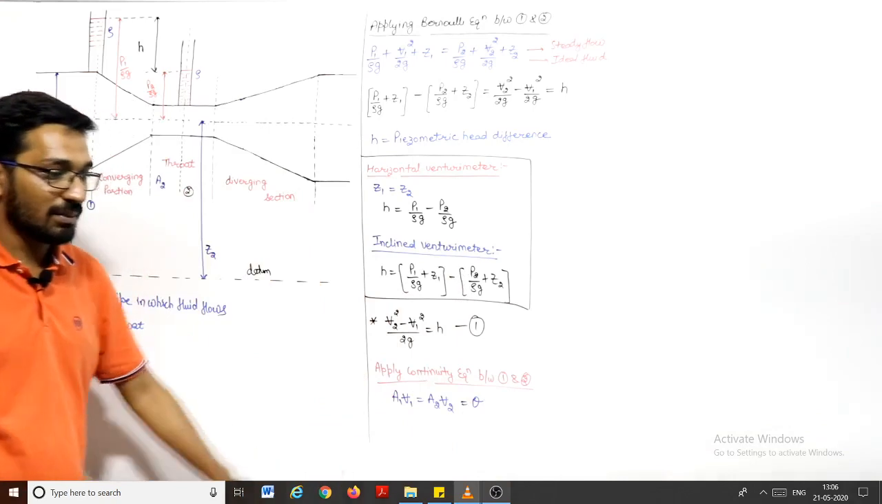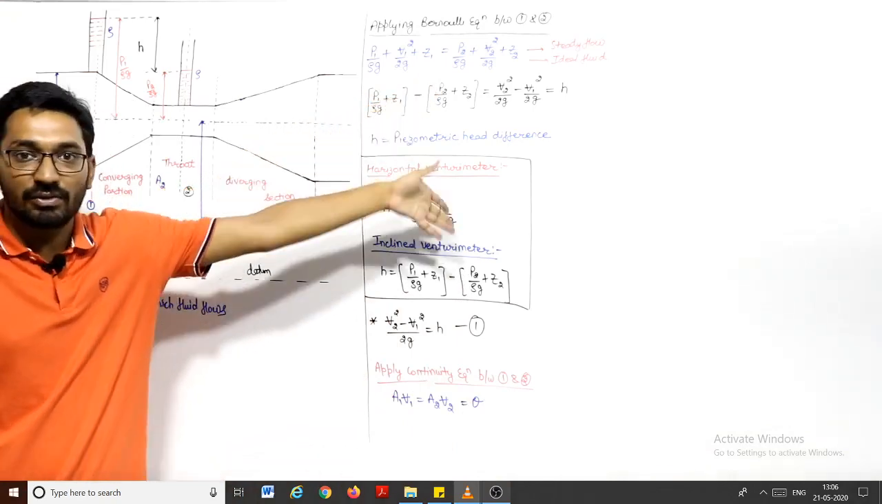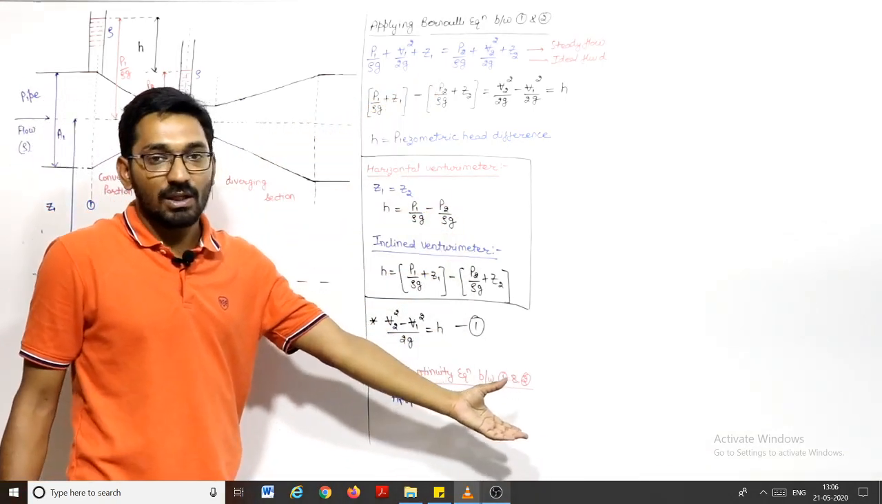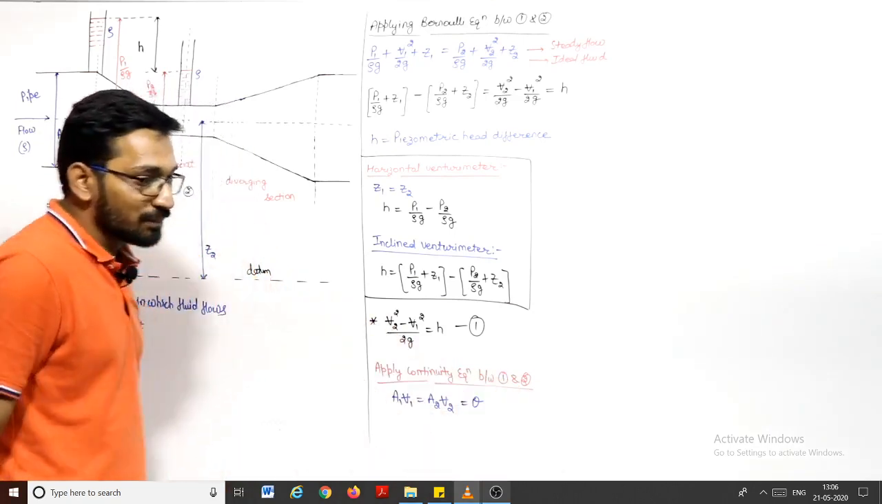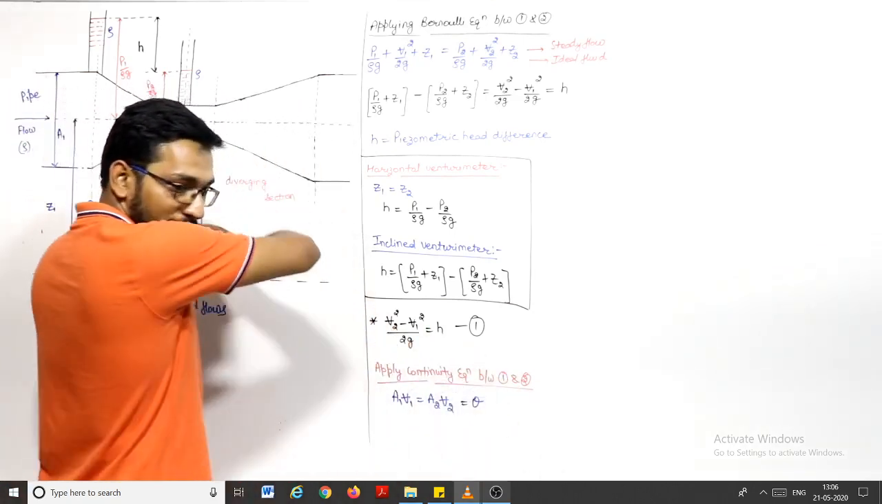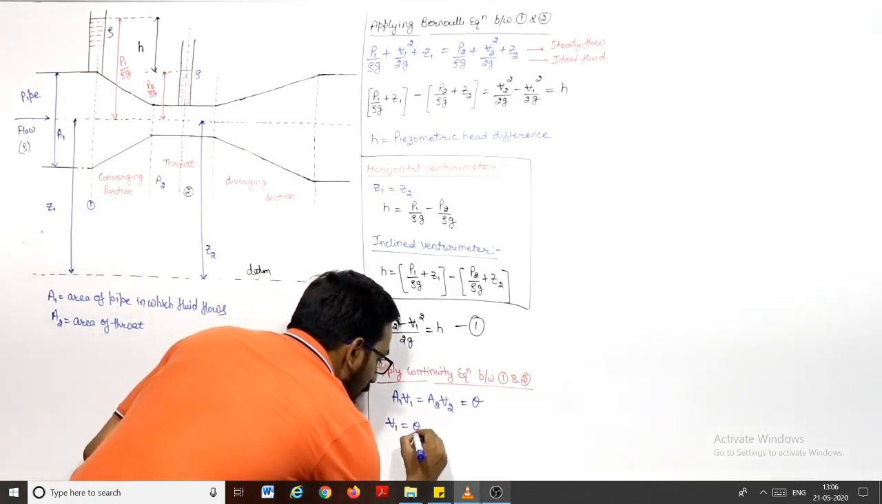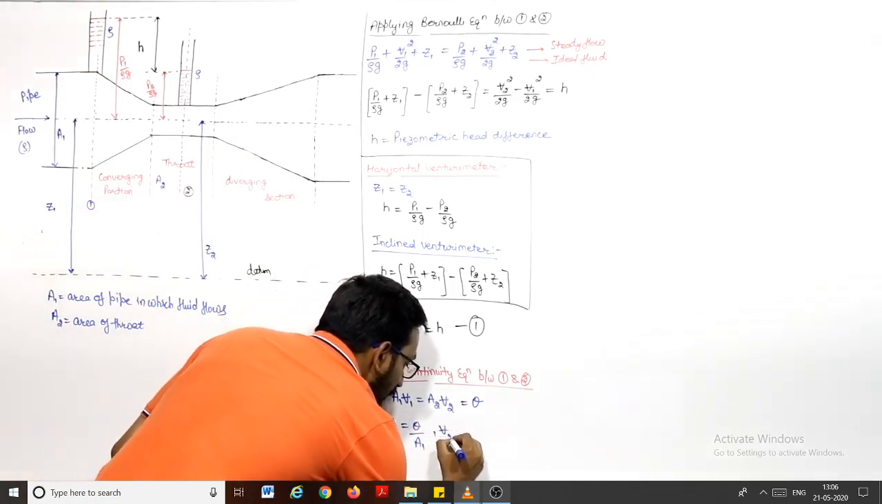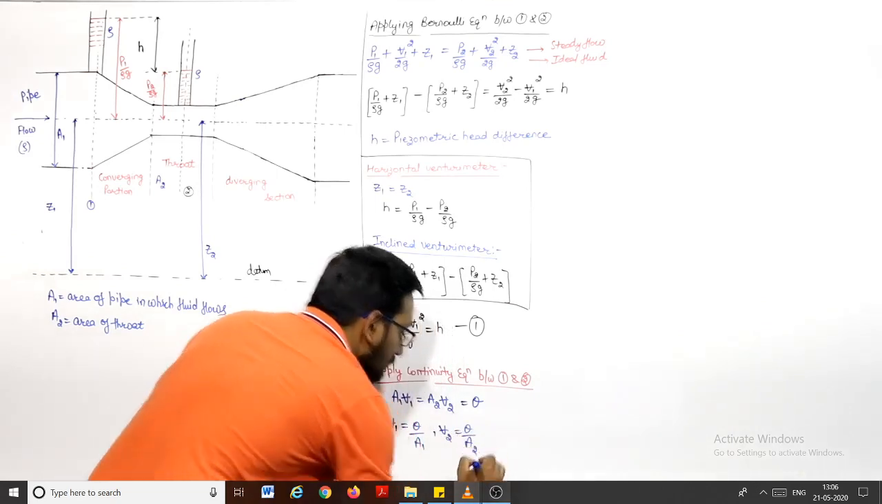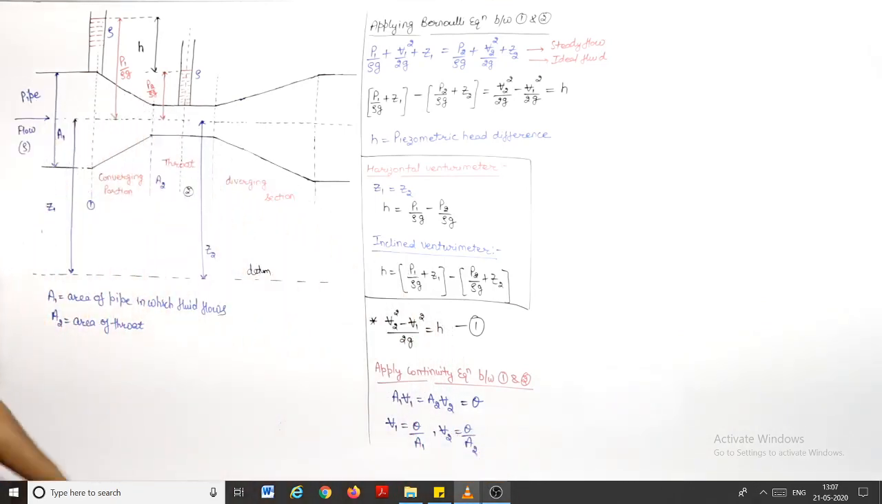This we can write for incompressible fluid only, and here we are taking the ideal fluid, so it is incompressible. So you can write A1 V1 is equal to A2 V2, and that is equal to discharge, right? From here you can write V1 will be equal to Q by A1 and V2 will be equal to Q by A2.